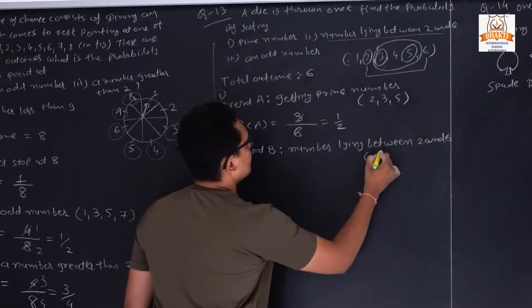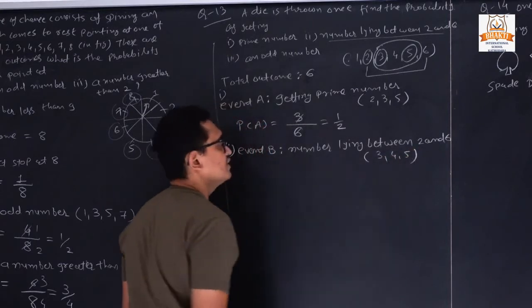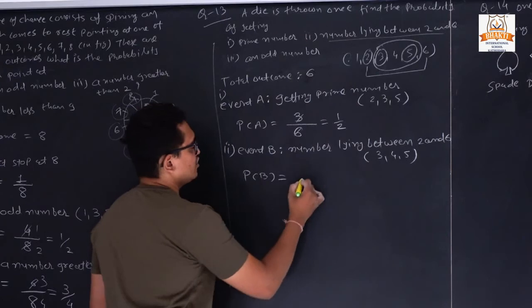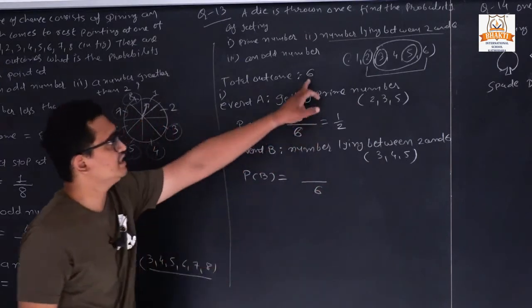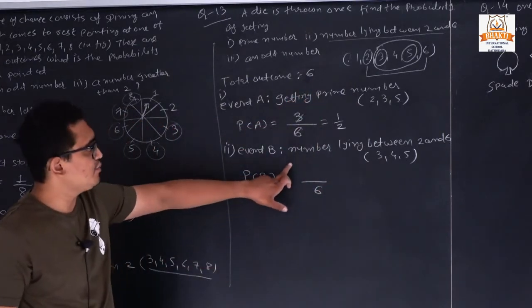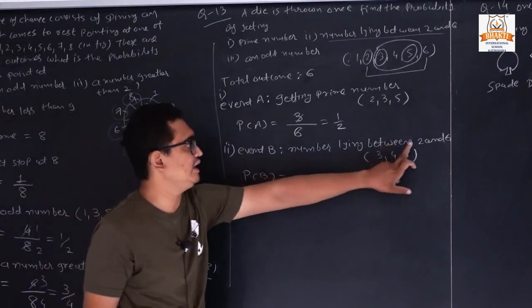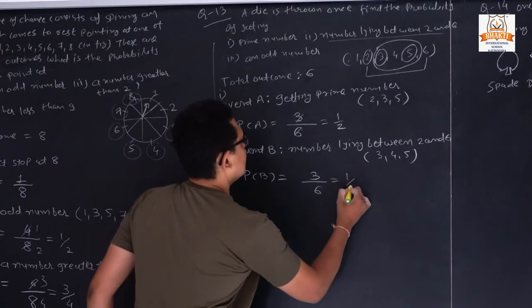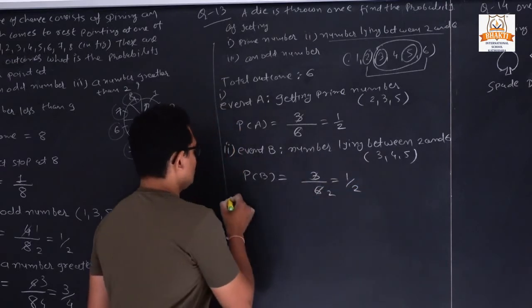So these are 3 numbers: 3, 4 and 5. Clear? So P of B is equal to, the total possible outcome is 6. Out of 6, how many numbers are lying between 2 and 6? It is 3 numbers, 3, 4 and 5. So once again the answer is 1 by 2.